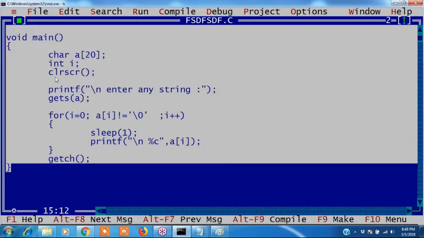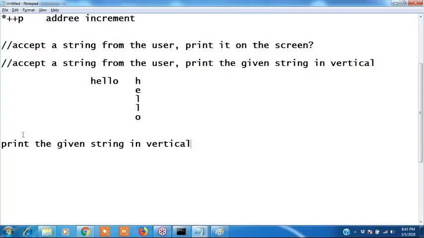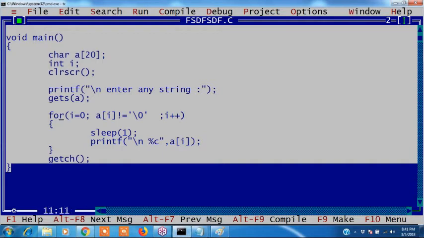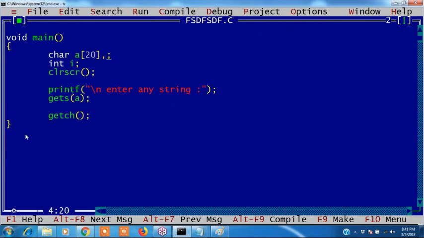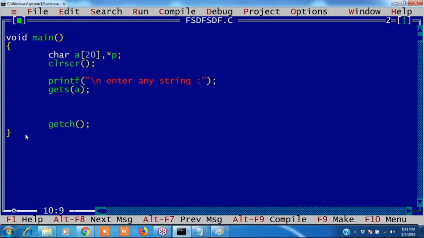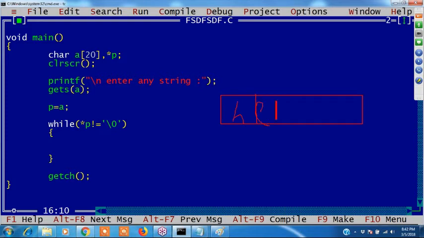That's why we have to use gets of A. Instead of scanf, we have to take gets. What is scanf? Without spaces it reads. Gets reads with the spaces. Now we have to enter hello space world. Now check it. Clear? We have to take gets. What is gets? Get string. It reads the string with the spaces.